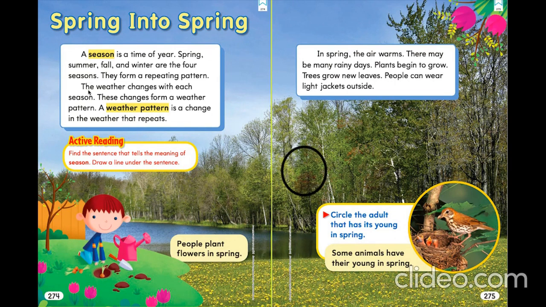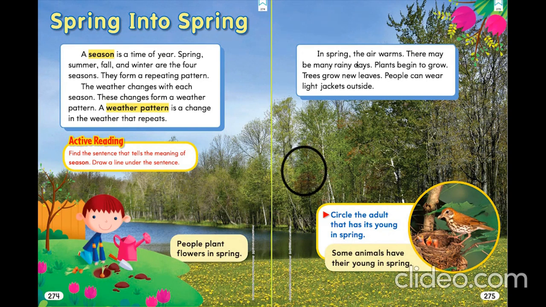The weather changes with each season. So when it is summer, it is very hot. When it is fall, it is not that hot, it is not that cold. When it is winter, it is cold. So these are the patterns. Pattern means these are the ways that the weather changes. So this is called weather pattern. A weather pattern is a change in the weather and then it repeats. So the weather will repeat itself. Spring, summer, fall, winter, spring, summer, fall, winter.